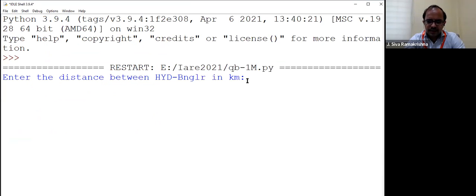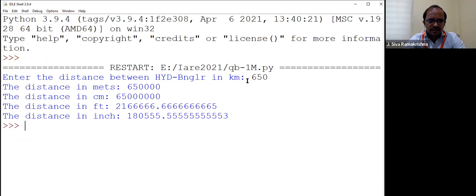Tell the distance between Hyderabad and Bangalore. Let us say some 650. By default, this is in kilometers. So these are the outputs you are getting: distance in meters, centimeters, and of course distance in feet and inches. Now here I have a question for you.